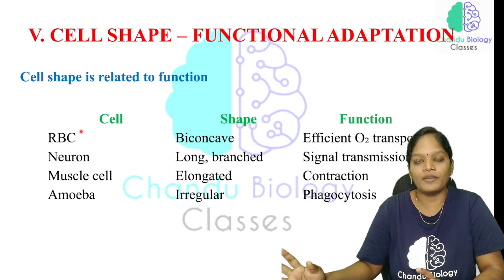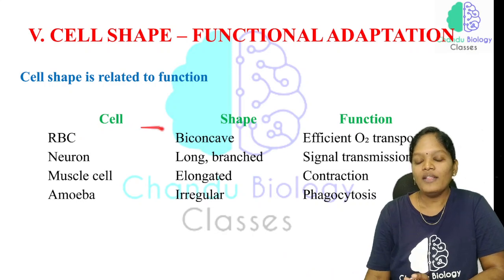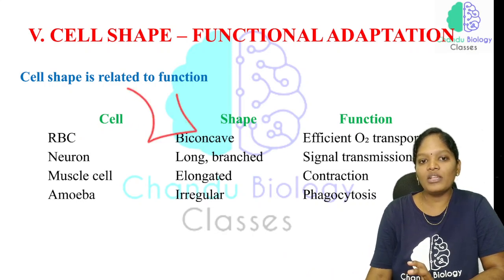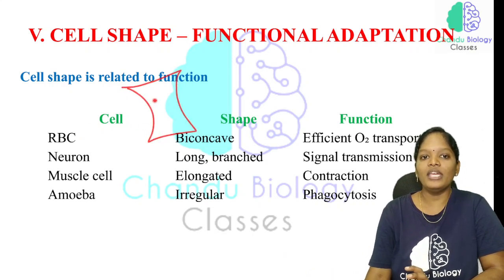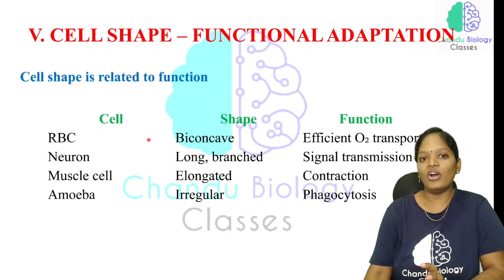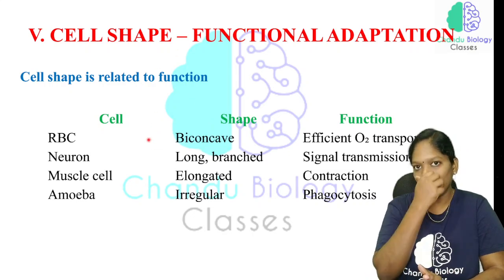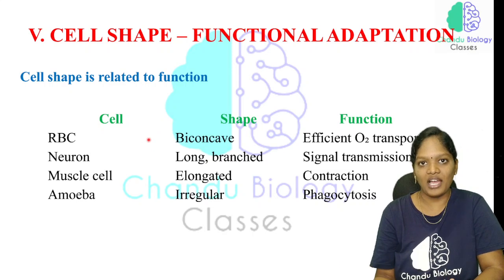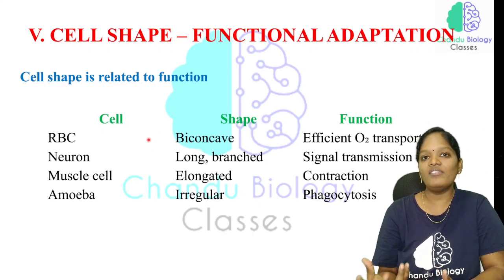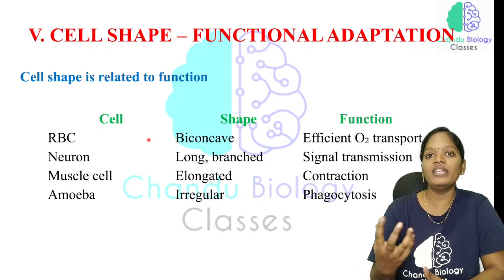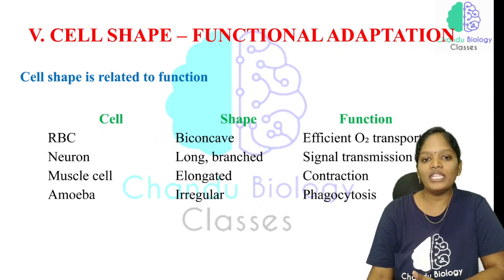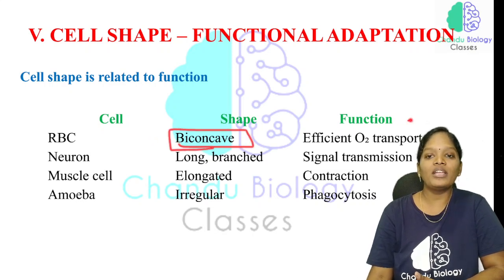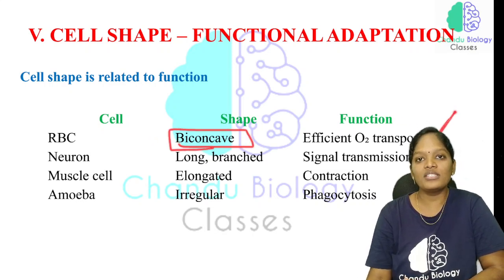That is why the shape of the RBC is biconcave like this. As it is biconcave, the surface area will be higher. As the surface area is higher, the rate of oxygen diffusion is also higher. That is why the shape is biconcave. It leads to efficient oxygen transport.